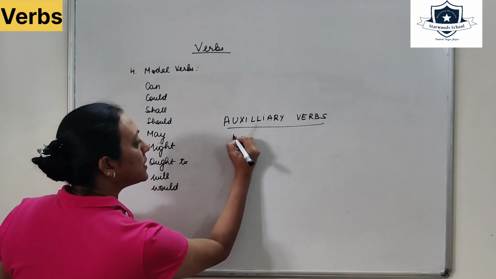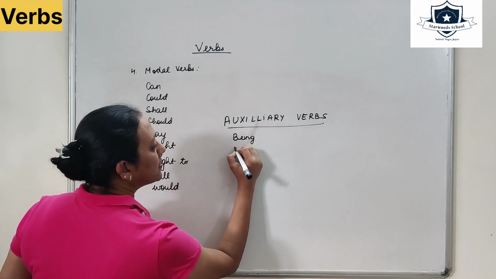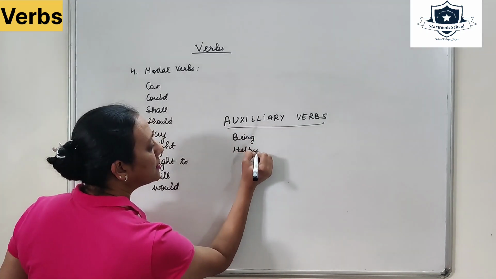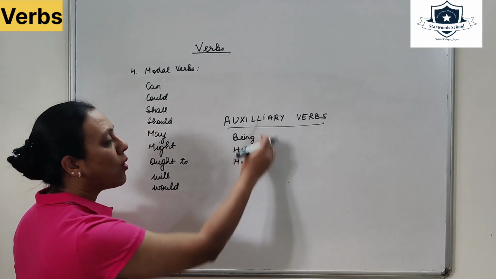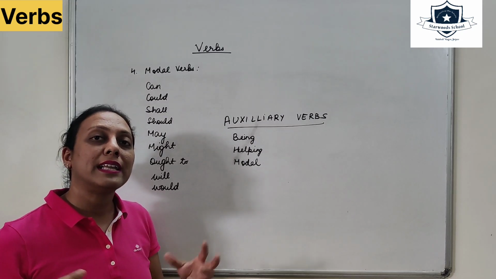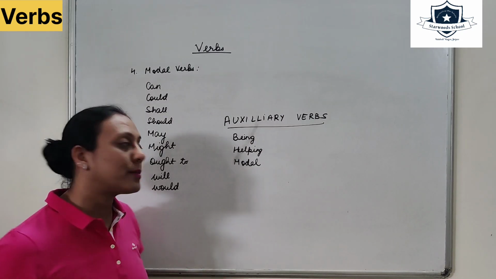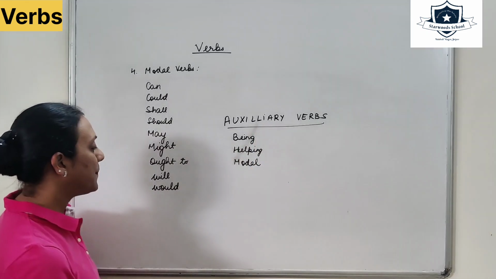Which are called auxiliary verbs? Being verbs, helping verbs, and modal verbs. Because they all help in formation of the sentence where the independent existence of the action verb is not possible. So, these all are called auxiliary verbs.